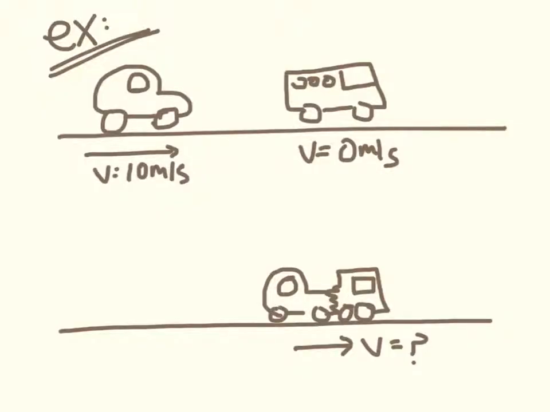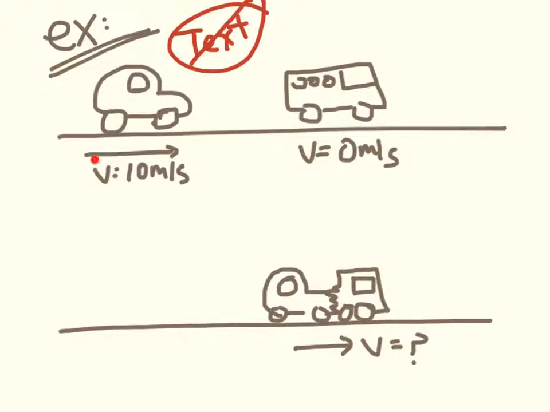So for example, here's a car crash. I meant to do that. All right, so here is a car and here's a bus. And it looks like this is what's happening beforehand. The bus is just sitting here parked. It's not moving, has a velocity of 0 meters per second. And here comes the VW bug, and the driver's not really, oh, maybe they're texting. That's bad. So don't text and drive.